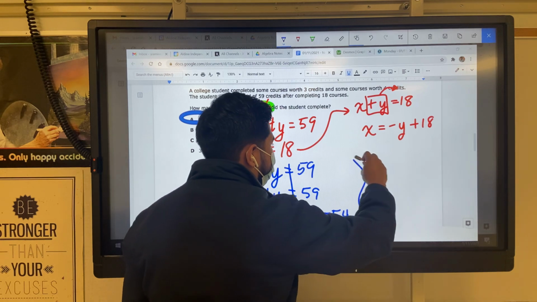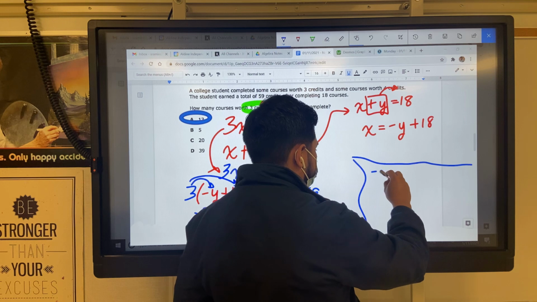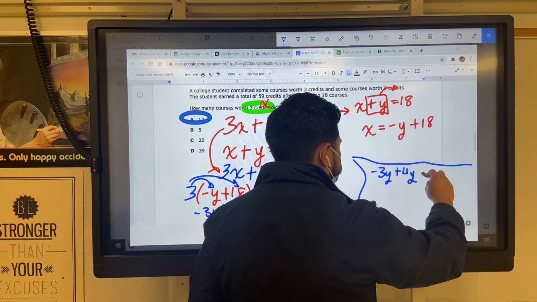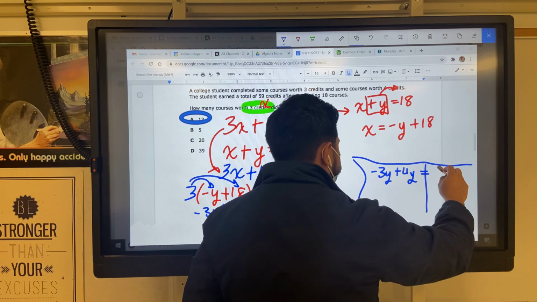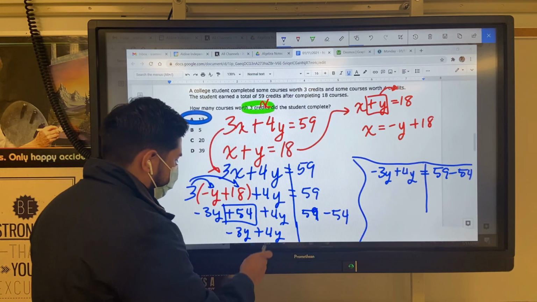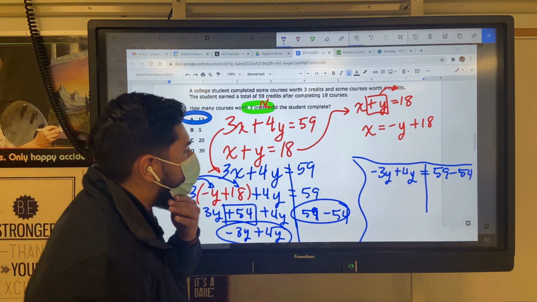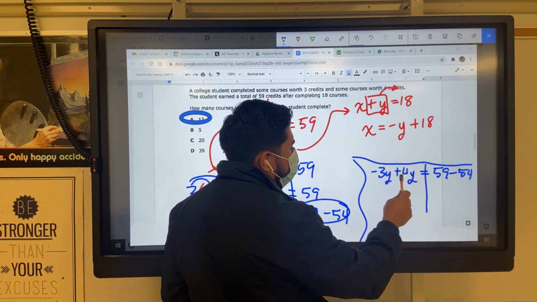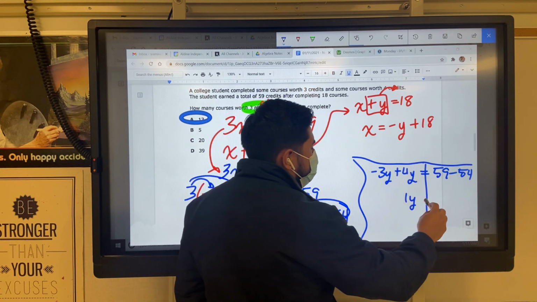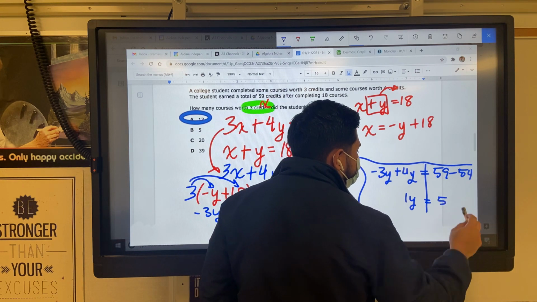I'm going to make some room right here. I'm going to put this over there, that over there. Negative 3y plus 4y equals border 59 minus 54. All I did is I took this part and this part, put it right there so we could finish because I ran out of room. Put this in the calculator. Negative 3 plus 4, that's 1. y equals 59 minus 54, 5.